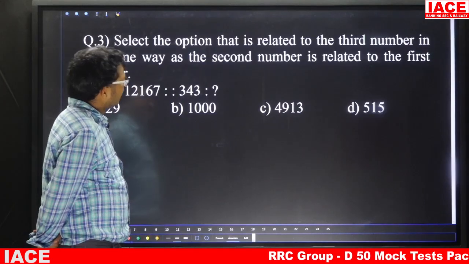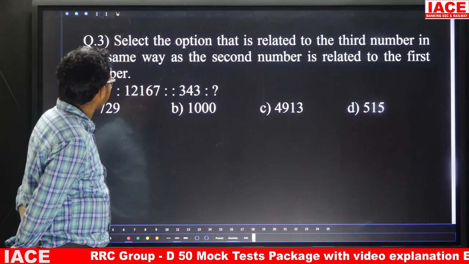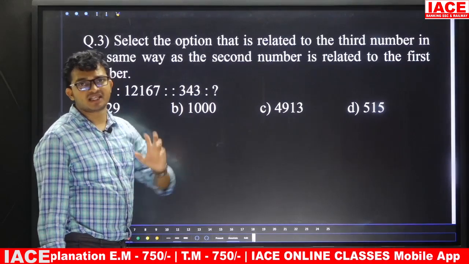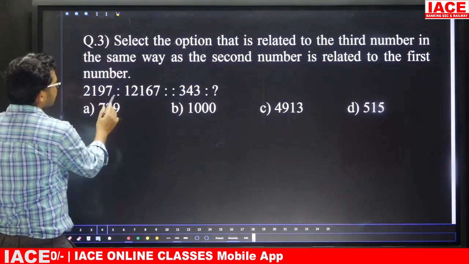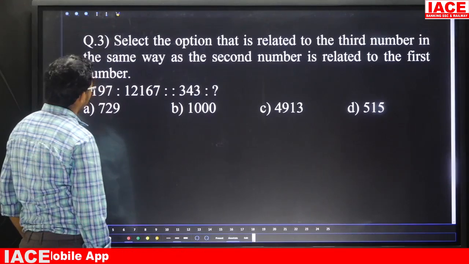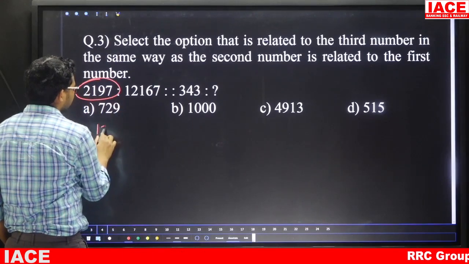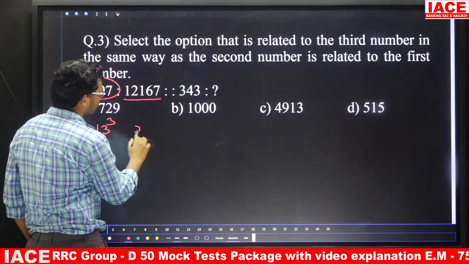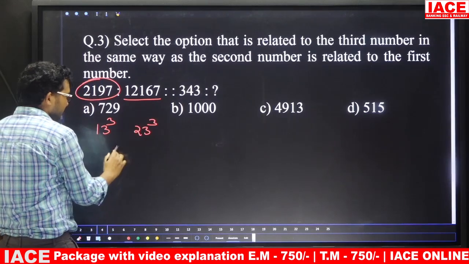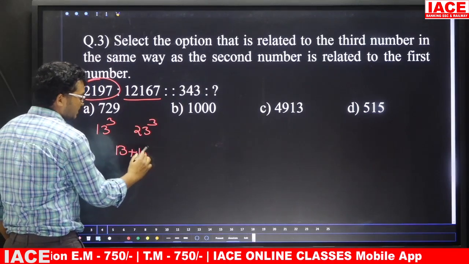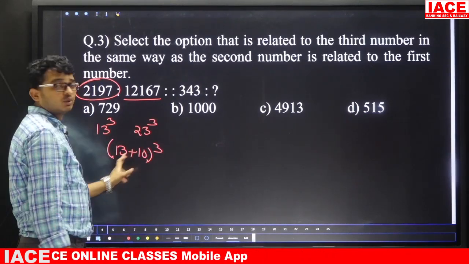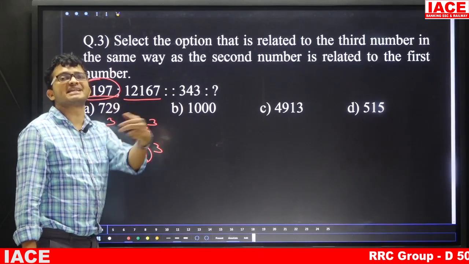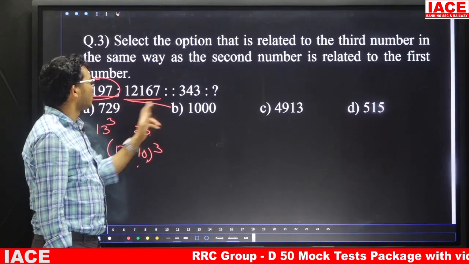Question number 3. Select the option that is related to the third number in the same way the second number is related to the first number. Here also the question is from analogy. Friends, 2197 is related to 12167. Now 2197 is 13 cube. 12167 is 23 cube. That means the first number 13 plus 10 whole cube, 13 plus 10 is 23, whole cube. So the first number is 13 cube, plus 10 is 23 cube. 23 cube is 12167.